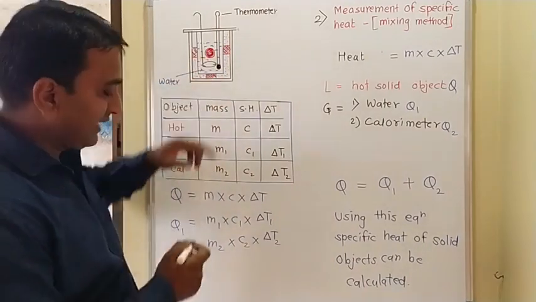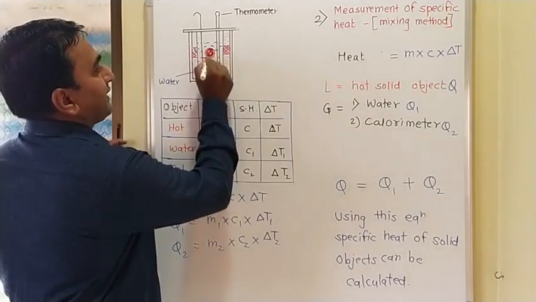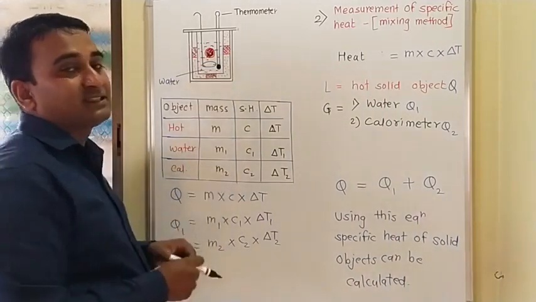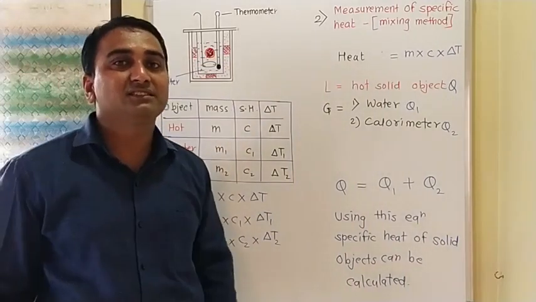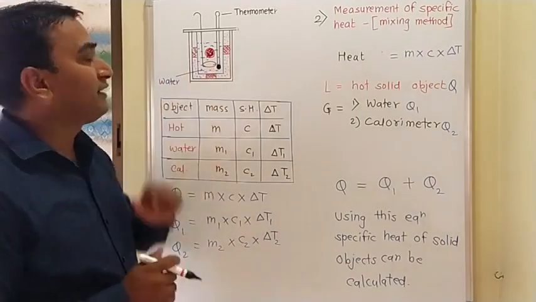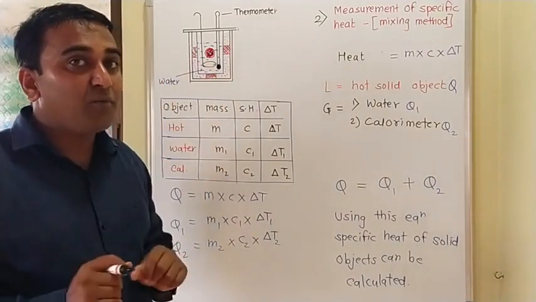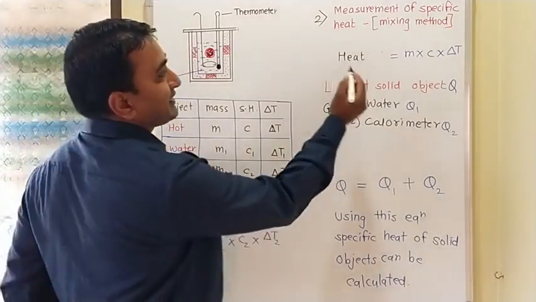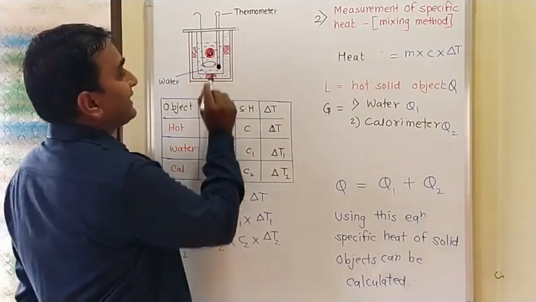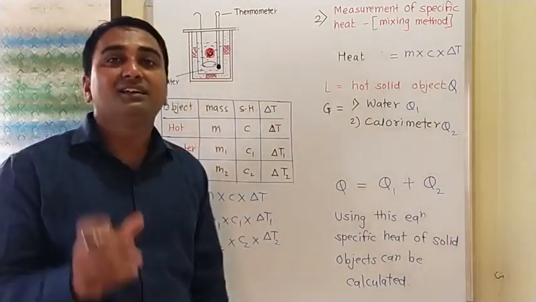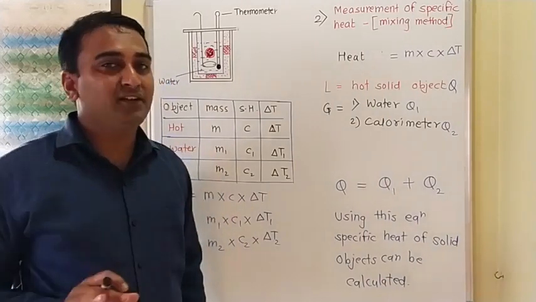and here the red color, or this part, indicates the hot object which is inserted within this water. So it is totally filled by water. See, so how many are there? First is the calorimeter, second is water, and third is the hot object present within that water.